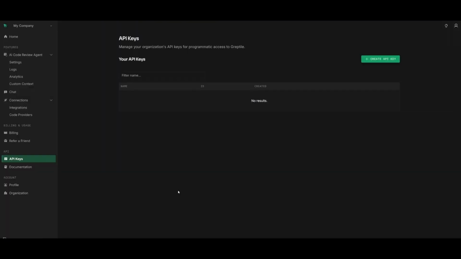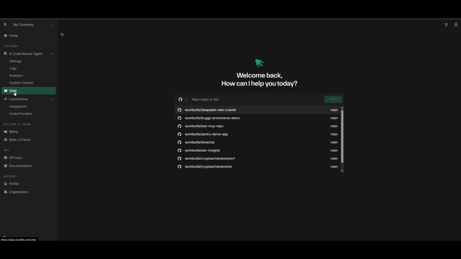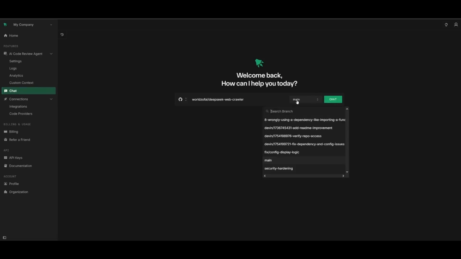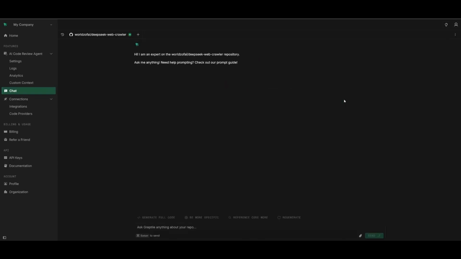With also the ability to access Greptile via API and the ability to add in other integrations like Atlassian, Google Drive, and Notion, and Linear, which is coming soon. Within the chat section, you have the ability to chat with your repository. For example, if I select the DeepSeek web crawler, I can simply start chatting with the overall repository or particular branches within it. This is where you can get a better understanding of your repository.